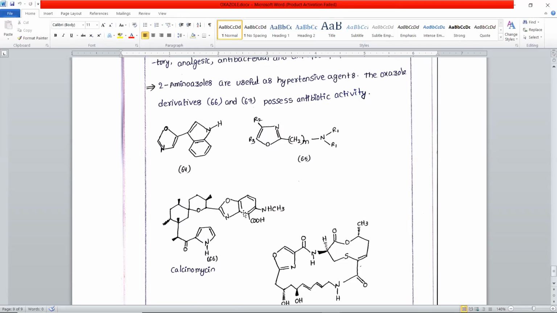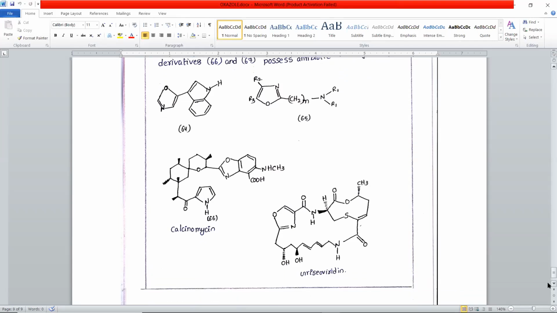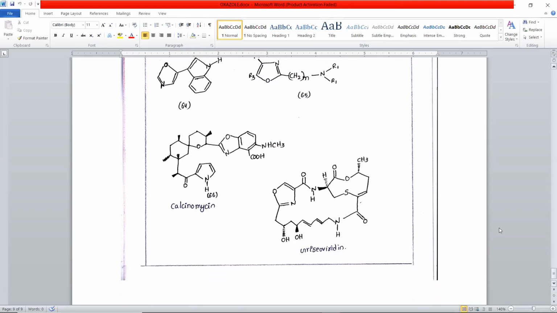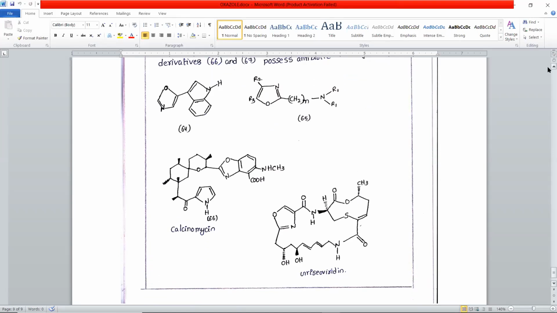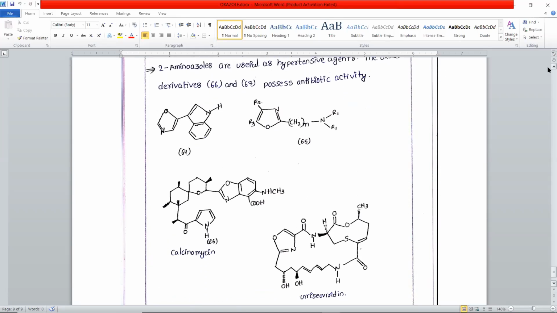Here we can see the benzoxazole ring system. It is a benzoxazole ring system, and here also we can see the oxazole ring system with substituents in the 2nd and in the 4th position. They possess certain antibiotic activities. This is the chemistry, the physical and chemical properties and synthesis of oxazole.